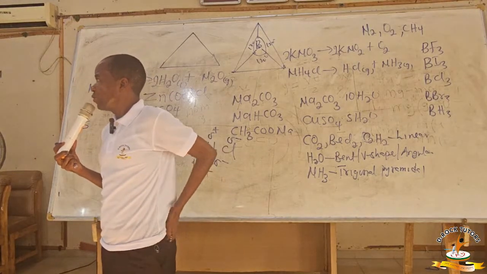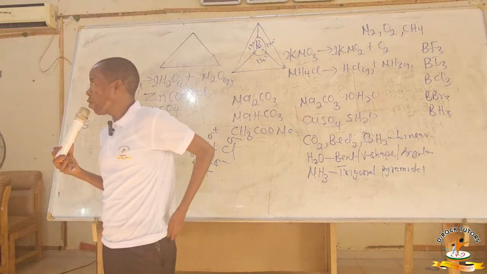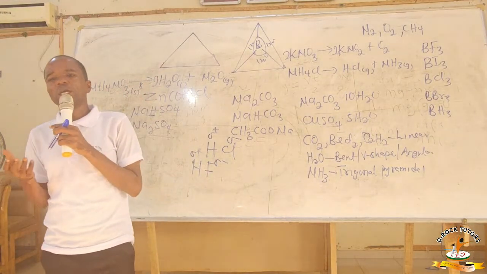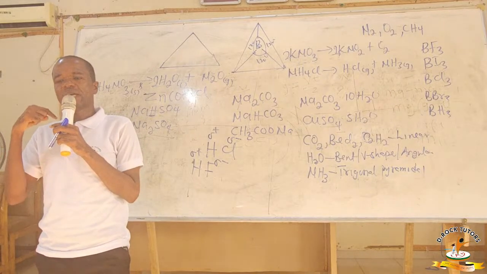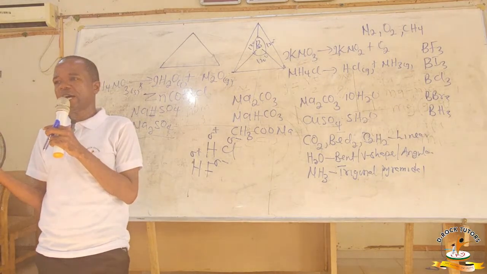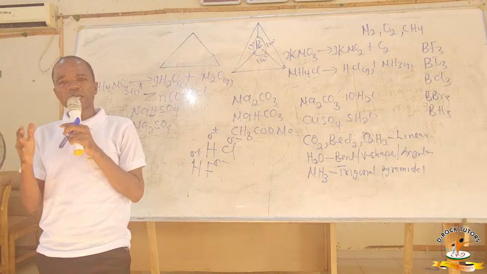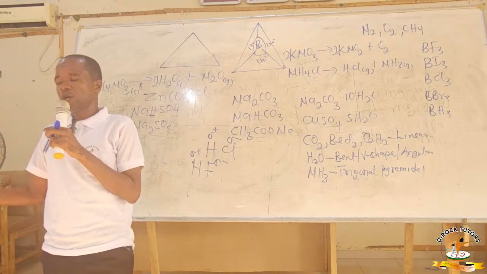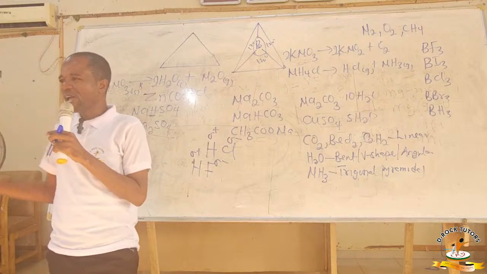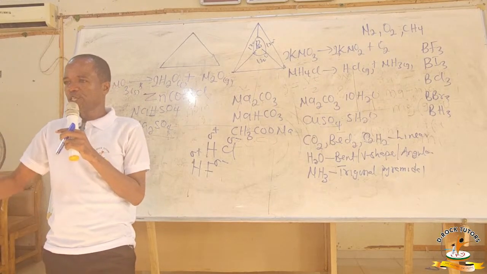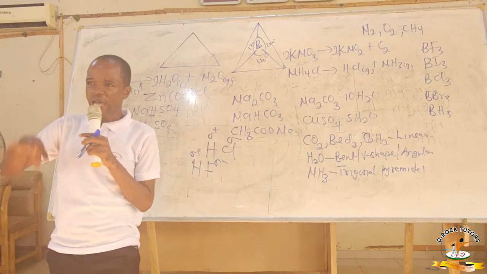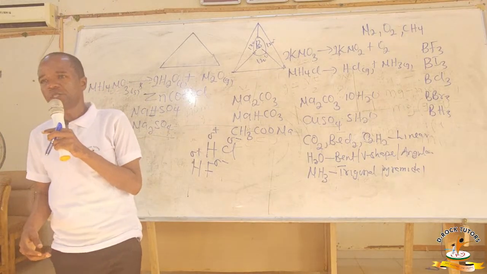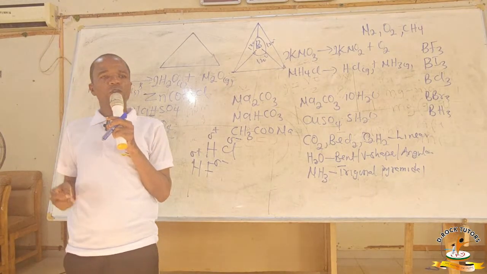What type of digestion occurs in the mouth of humans? Now, we know we have two types of digestion: mechanical digestion and chemical digestion. Mechanical digestion is when the food substances are just broken down into smaller pieces without any enzyme acting on it. Chemical digestion is when enzymes begin to act on the food substances and break them down to smaller pieces. And in the mouth, both of them are happening.